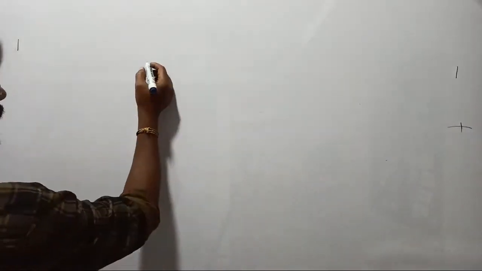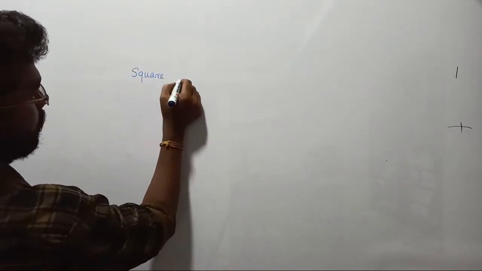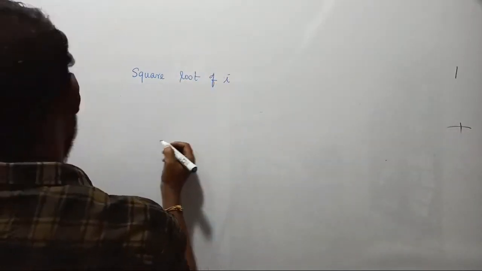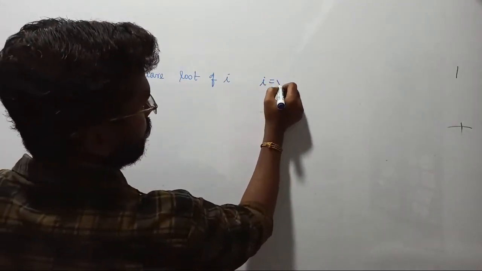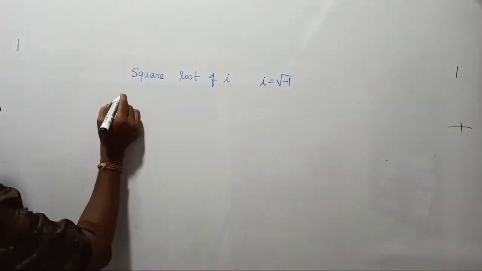Fine. The next question is square root of I is what? The statement is given as square root of I, right? That is what they have asked, where I is equal to root of minus 1. That we already know, for root of minus 1 you put I. They have given 4 options, right?